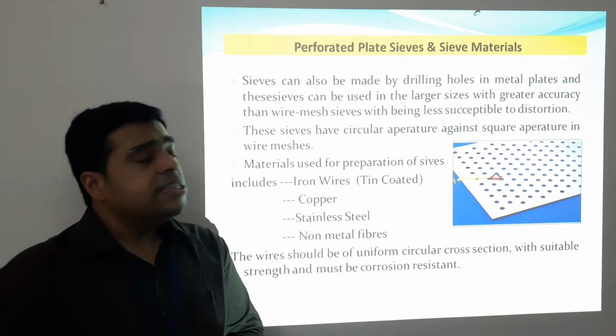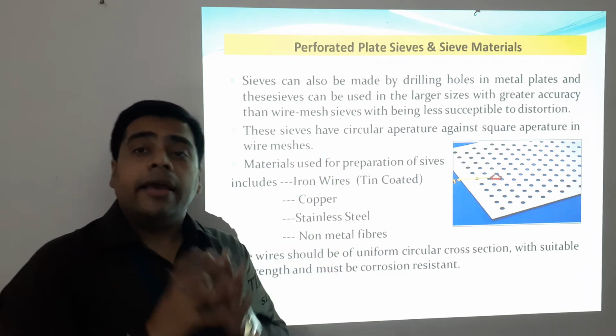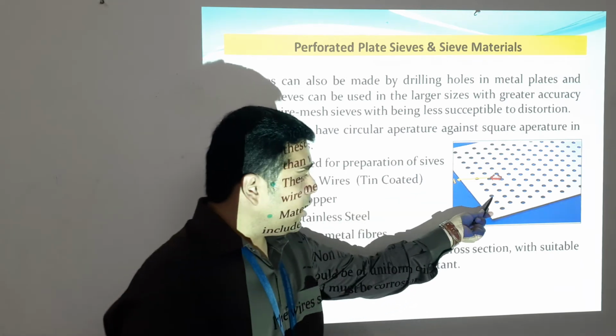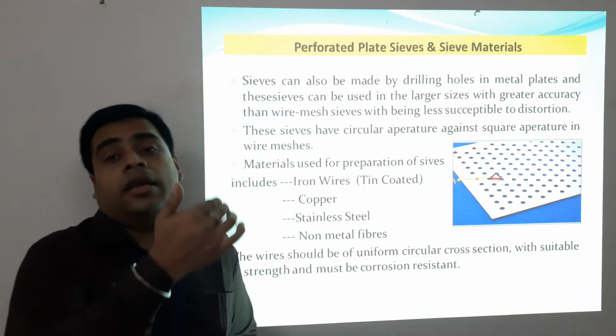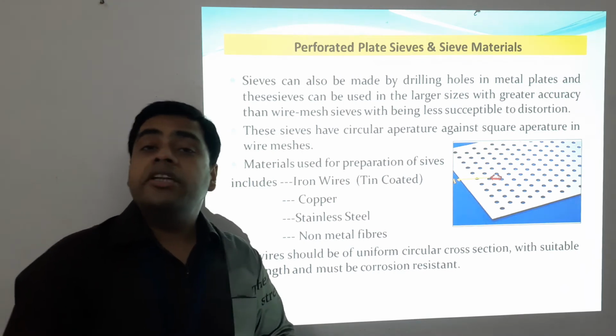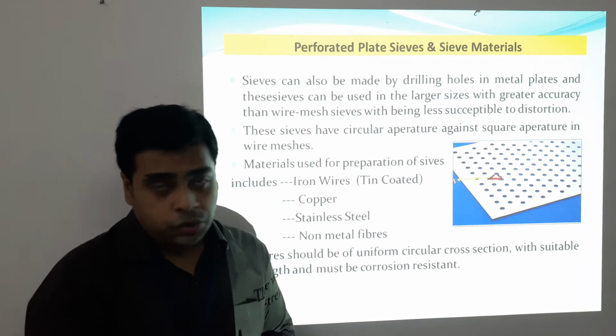These sieves have circular apertures as against the square apertures in wire meshes. So these are circular apertures in place of the mesh or the square apertures like the conventional sieves which we generally use.